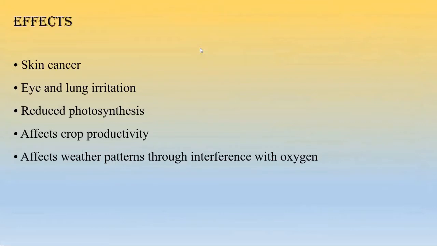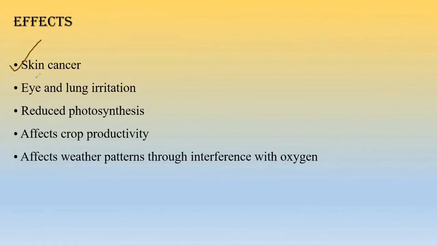What are the effects of this particular ozone layer depletion? The most harmful effect, as we can see, is skin cancer, right? Skin cancer is one of the major problems of ozone layer depletion that actually occurs when the ozone layer is depleted and the UV radiation comes directly to the earth, right?